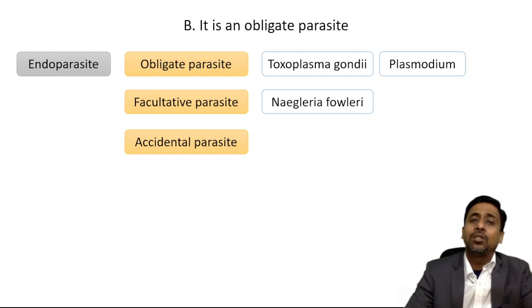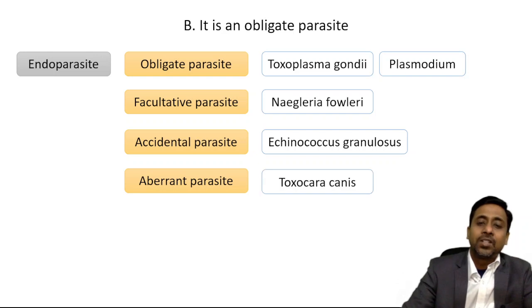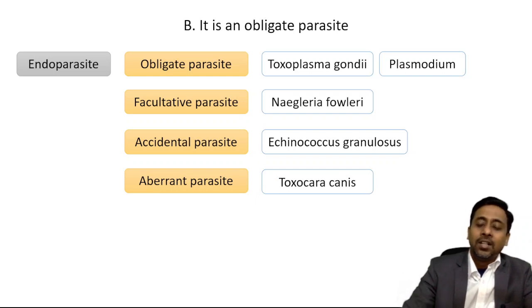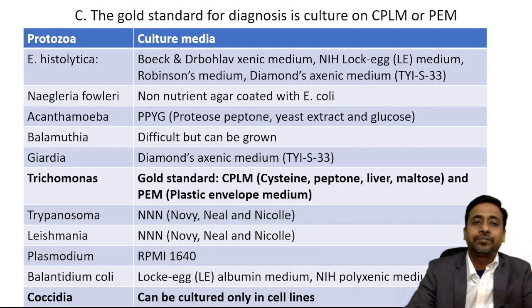An accidental parasite does not usually cause infection in humans but may cause infection accidentally, as in the case of Echinococcus granulosus, which causes hydatid disease. And aberrant parasites such as Toxocara canis cannot develop further inside the human host. Okay, so there is no further development. An ectoparasite survives on the surface of the host, such as lice, ticks and mites.